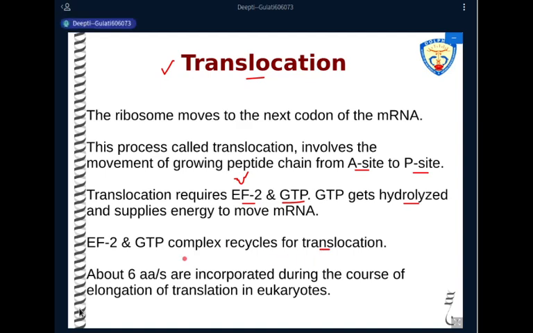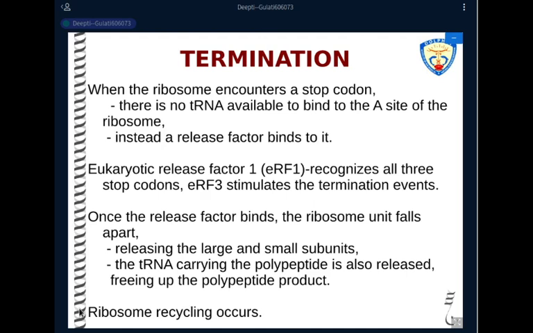In eukaryotes, the rate of addition of amino acids is 6 amino acids per second during the elongation step of translation. So this elongation cycle, with the formation of peptide bond and translocation, these 3 steps will keep on continuing in a cyclic manner until a stop codon reaches the A site.